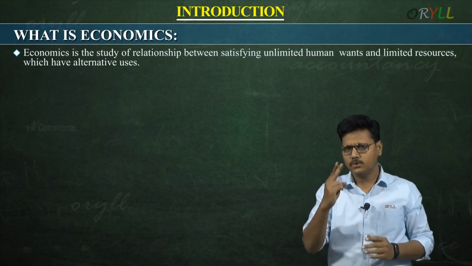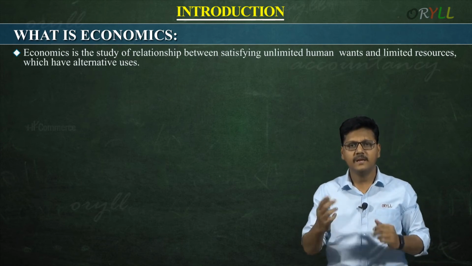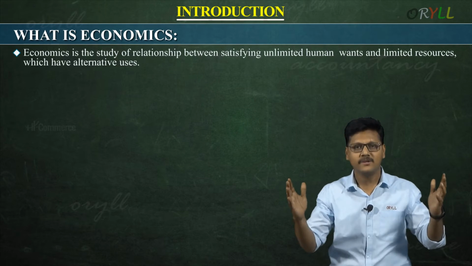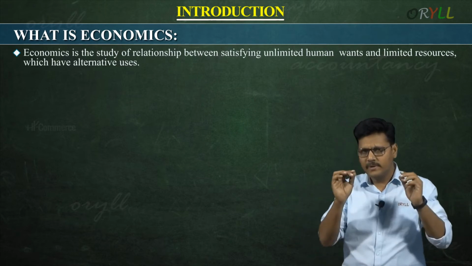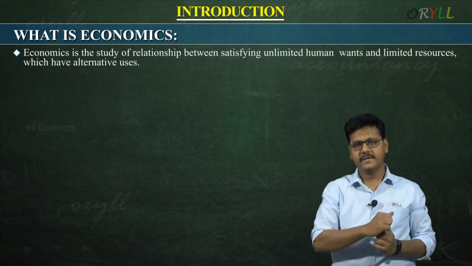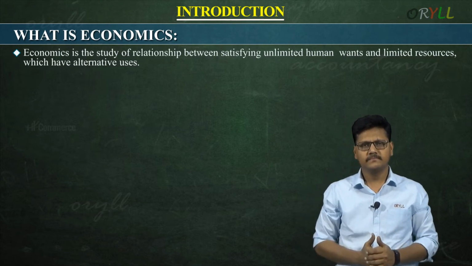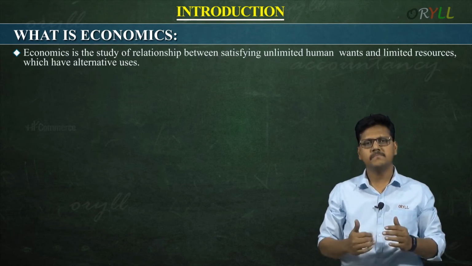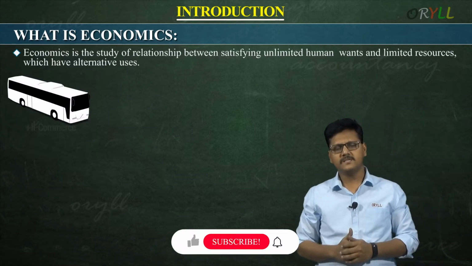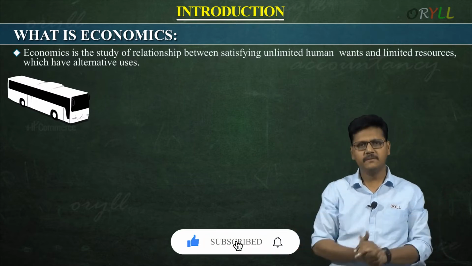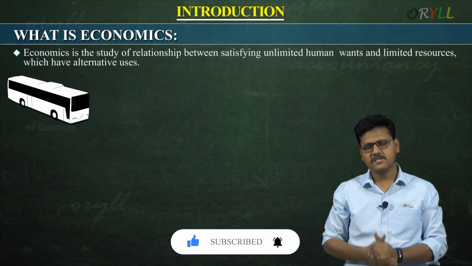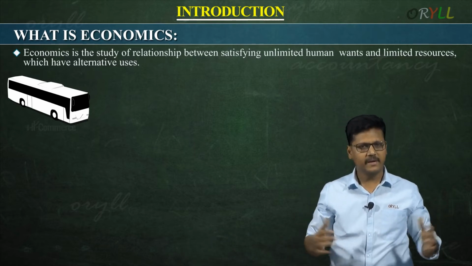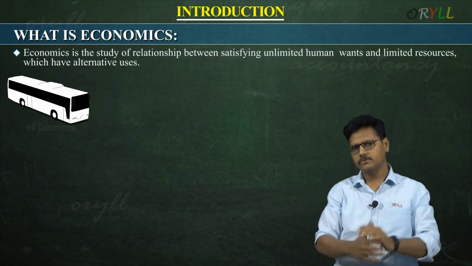So broadly there are two phrases, unlimited wants and limited resources. Once we understand these two, then we can easily understand what economics is. So, dear students, we must know the meaning of unlimited human wants. Say I am a person, obviously a human being. I usually go to my office by bus. While going by bus, I observe that there are so many people riding bikes to their destinations. Some are going to colleges, some to their offices. And I too dreamt about having a bike and going to my office by bike.